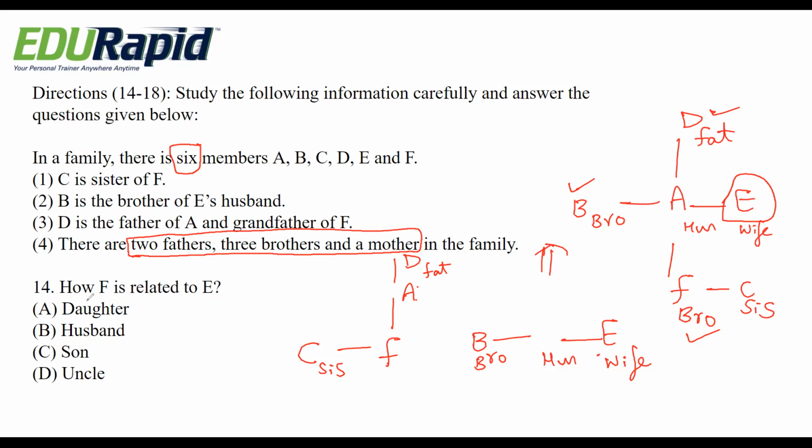So now how is F related to E? Obviously, he is a son. F is a son for E, and E becomes mother for F. So here F is son for E. So option C, son, is the right answer.